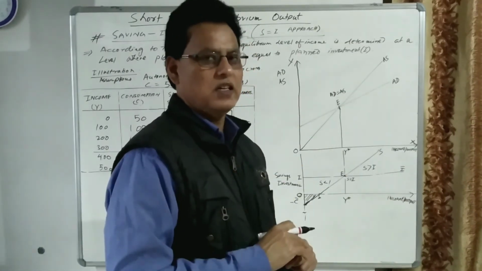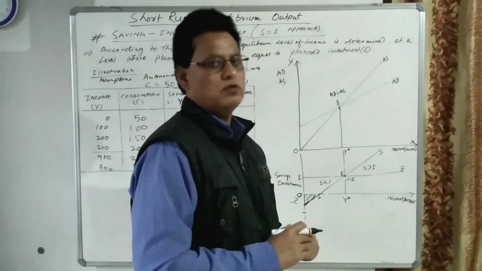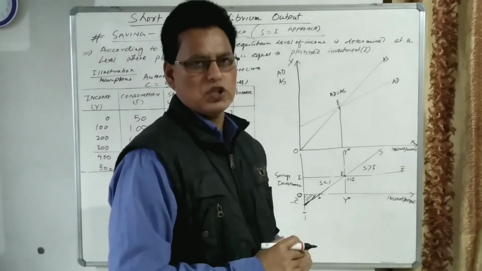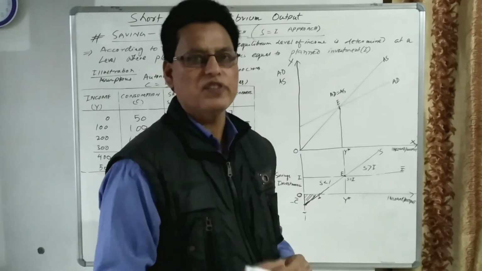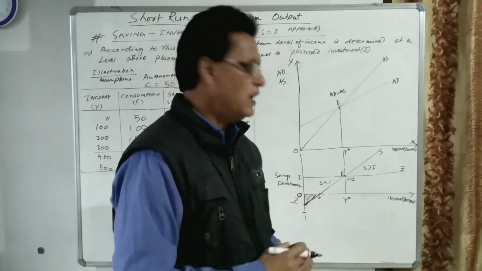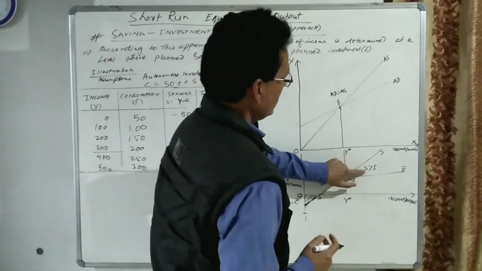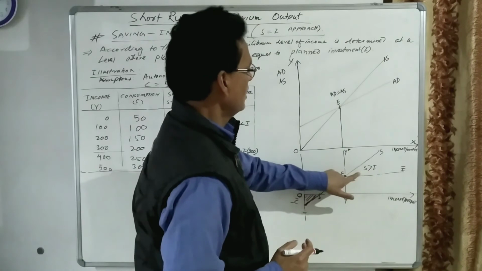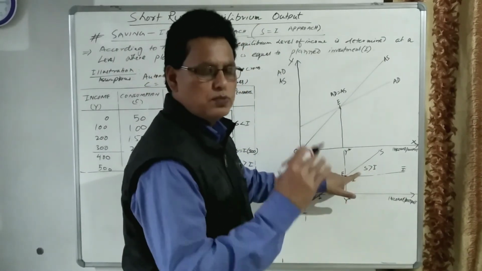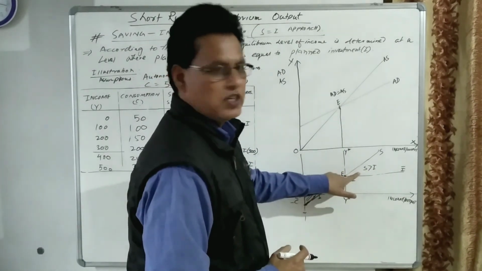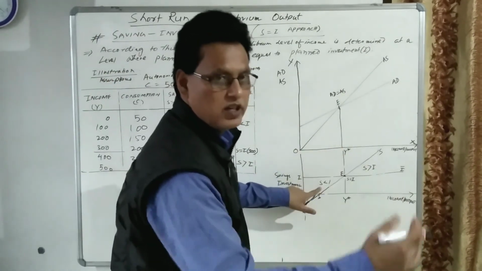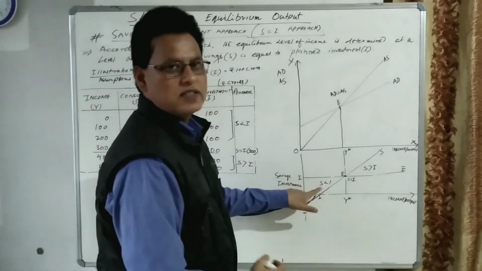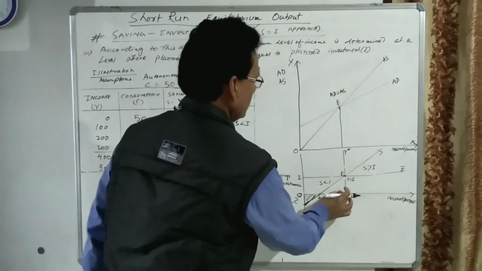Wherever the inventory increases, the producers cut down the production. When they cut down the production, they cut down the employment. When they cut down the employment, the level of income decreases, the level of employment decreases. So if saving is greater than investment, the income will decrease, output will decrease, employment will decrease. When saving is less than investment, then the level of income will increase, level of employment will increase, level of output will increase, production will increase.